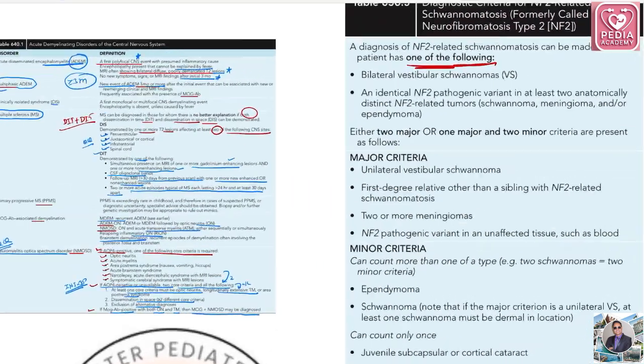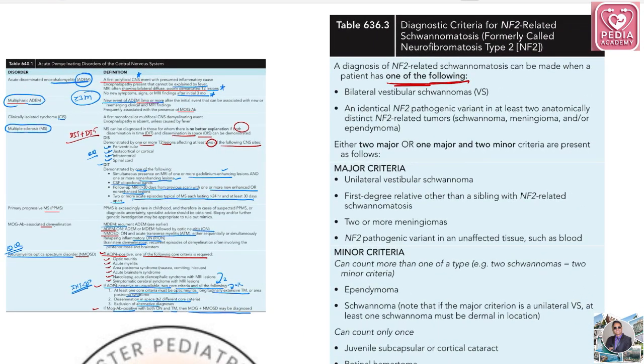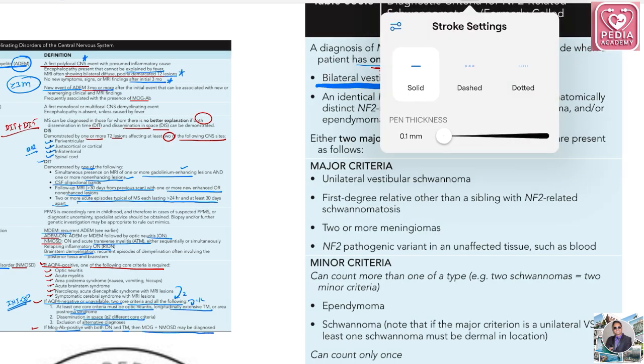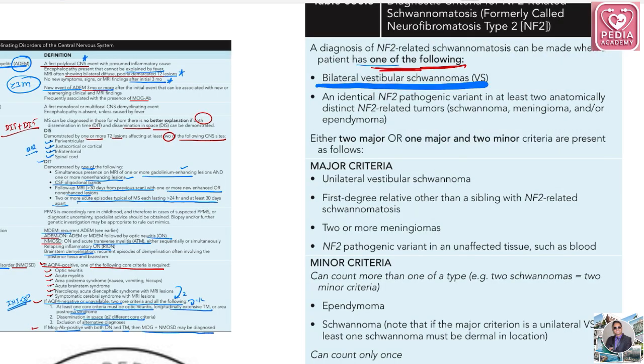Okay, next we'll go to NF2 related criteria. Okay, so diagnosis of NF2 related schwannomatosis can be made when the patient has one of the following. Okay, so bilateral vestibular schwannoma, understood. So these are bilateral vestibular schwannoma, an identical NF2 pathogenic variant, at least two anatomically distinct NF2 related tumors. Okay, major and minor criteria are there. So either two major or one major plus two minor.